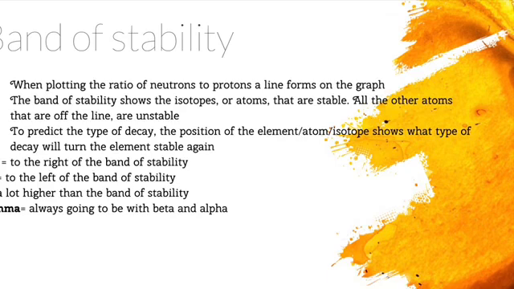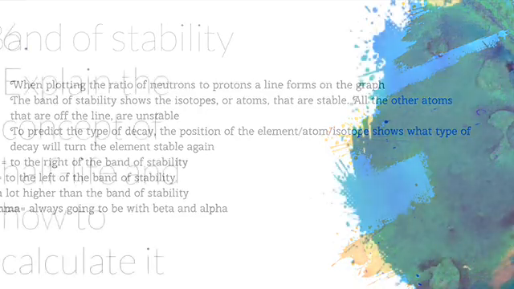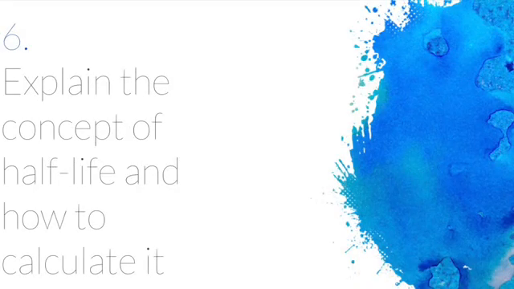To predict the type of decay, the position of the element, atom, or isotope shows what type of decay will turn the element stable again. Beta positive to the right of the band of stability, beta negative to the left of the band of stability, alpha, which means it's a lot higher than the band of stability, and gamma rays always are going to be with beta and alpha. Back to you, Ava, with more breaking news.